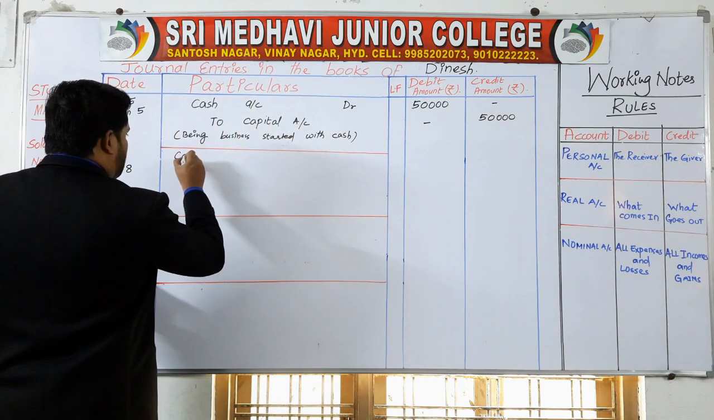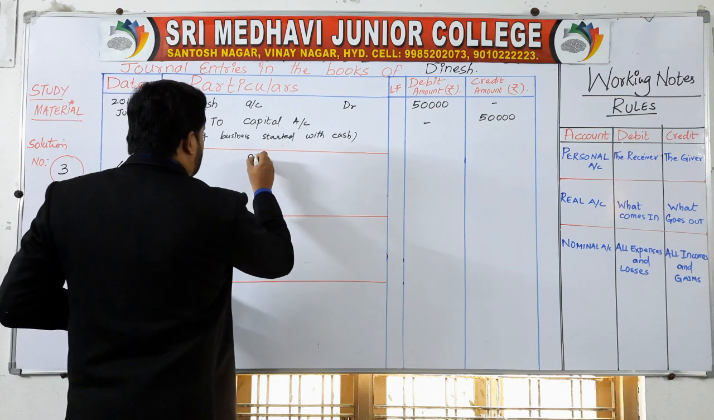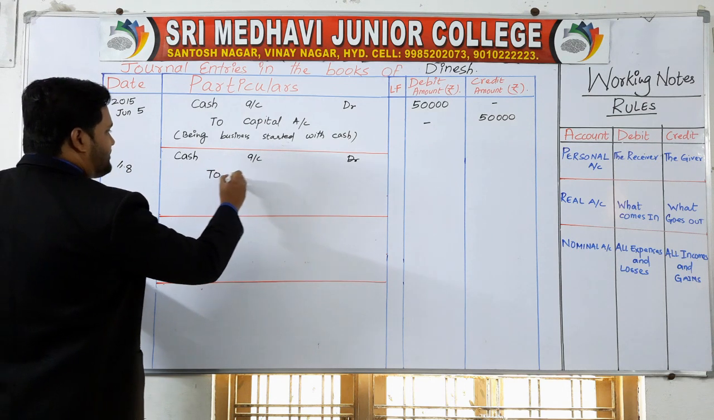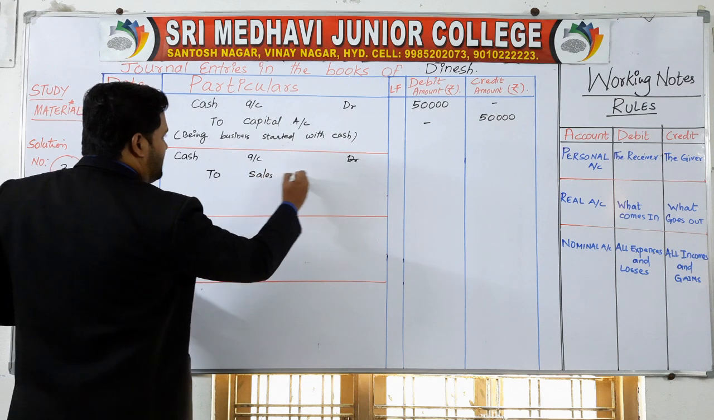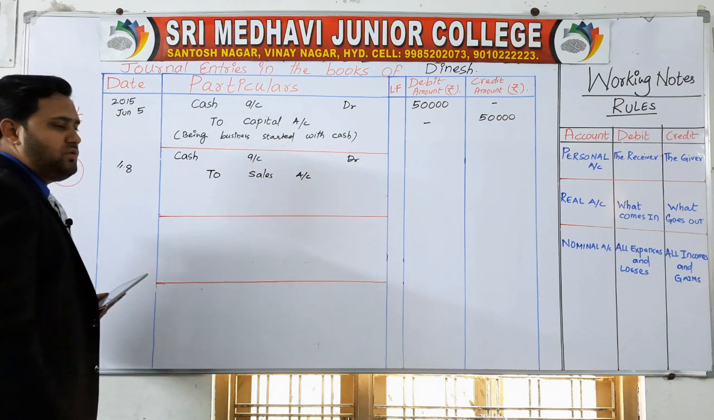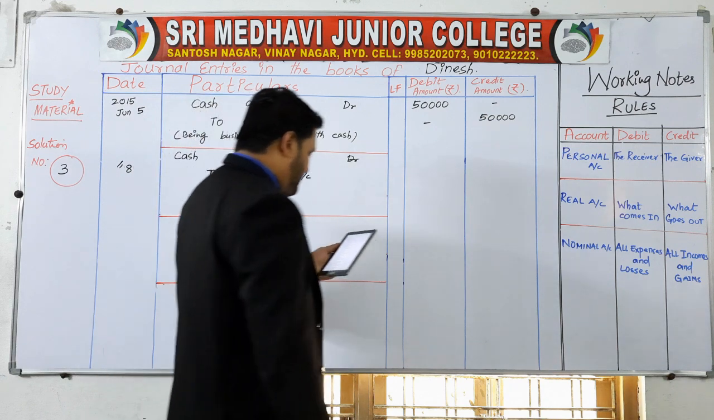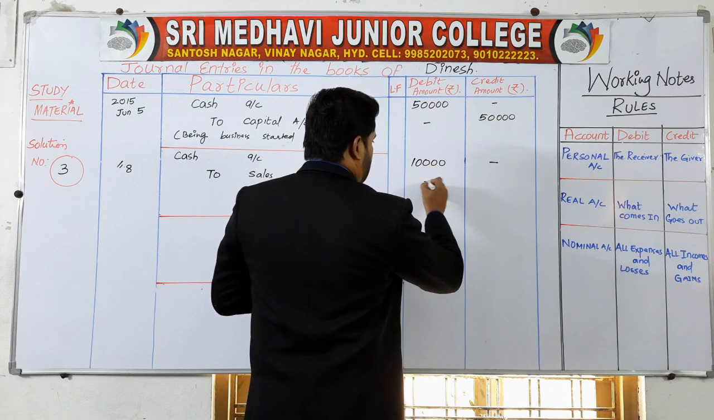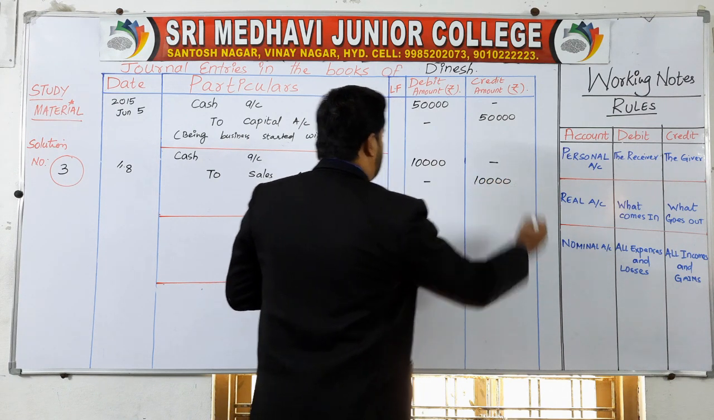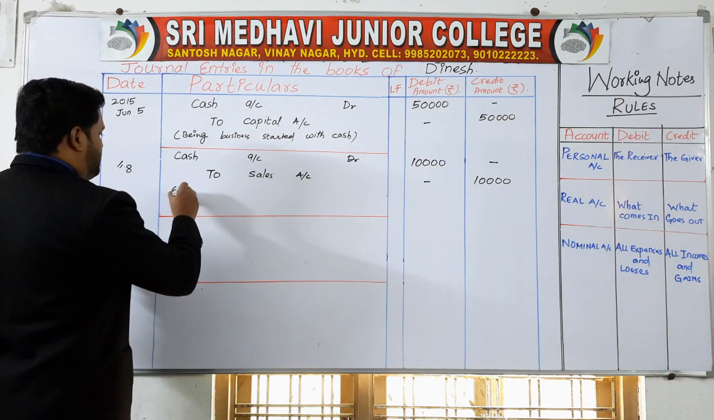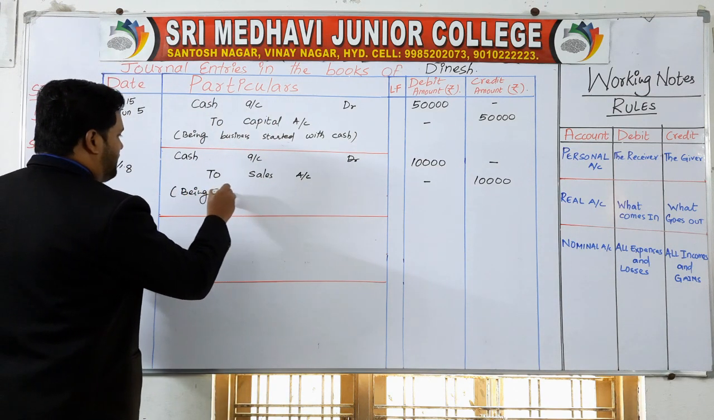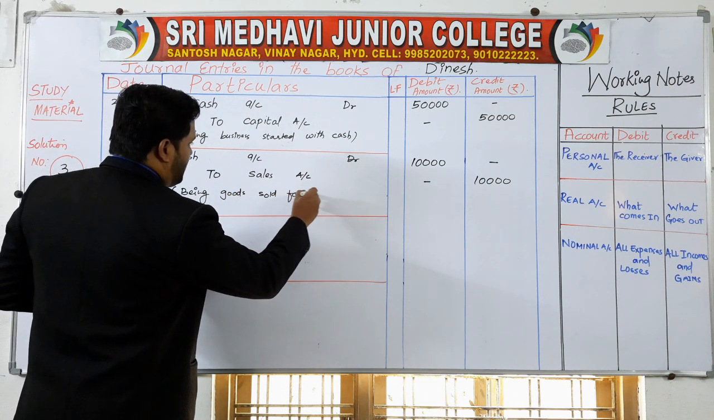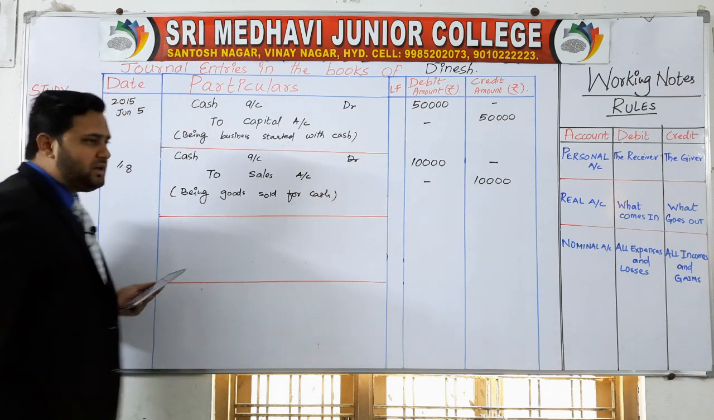So cash account debit. Why are we getting the cash? Because of sales. To sales account. Cash account debit to sales account. How much? 10,000 rupees. So 10,000 rupees debit, 10,000 rupees credit right here. And write the narration. Being goods sold for cash.